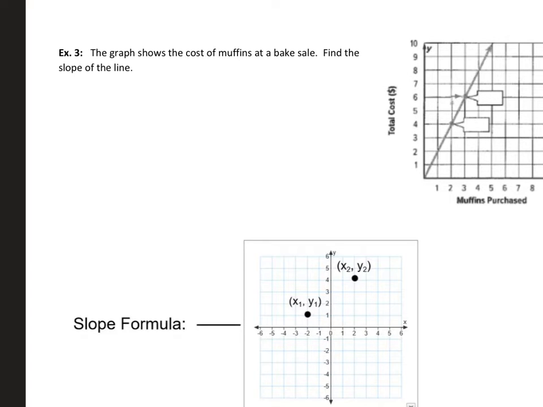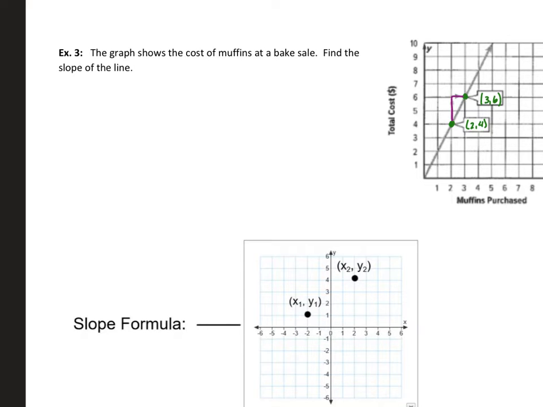All right, example 3 says the graph shows the cost of muffins at a bake sale, and to find the slope of this line. So remember, when you're dealing with a graph and you're trying to find a slope, your best bet is to find 2 points where the line goes through that point nicely. So here are 2 points that they have outlined for you. This first point is the point (2, 4). The second point is the point (3, 6). And what we're really the most focused on is coming up with our rise and our run.